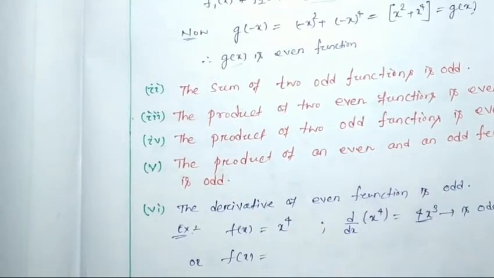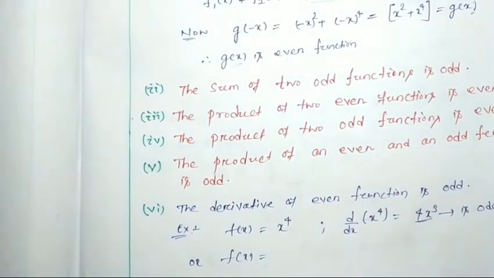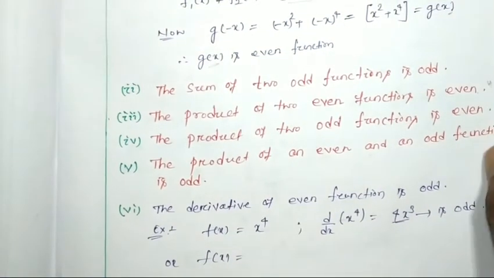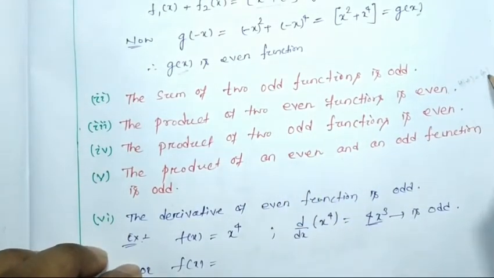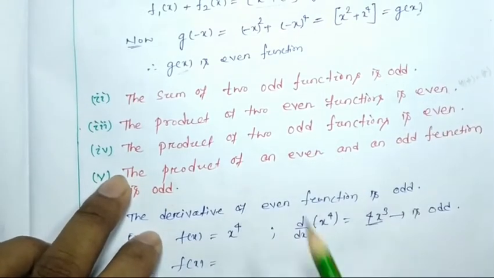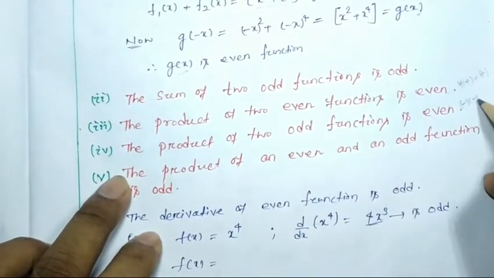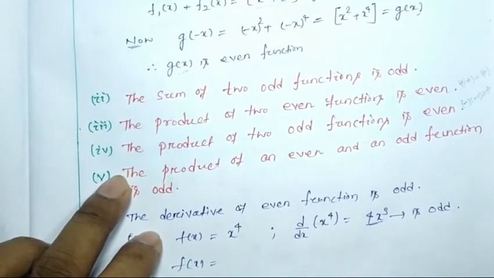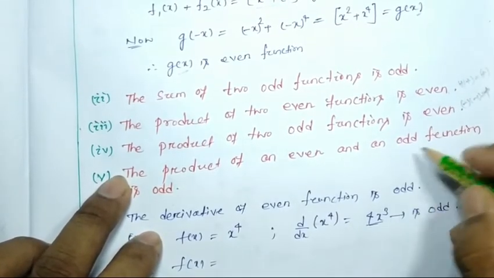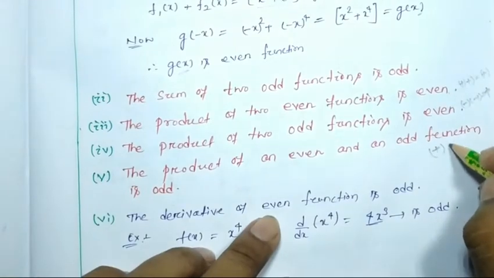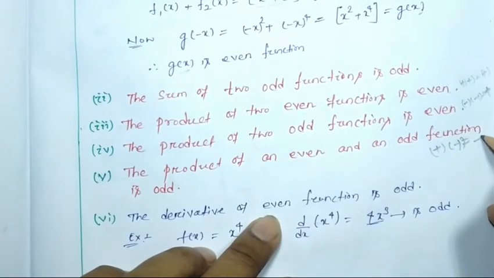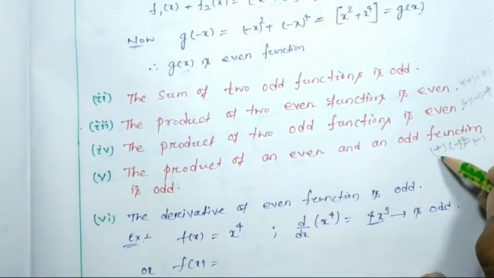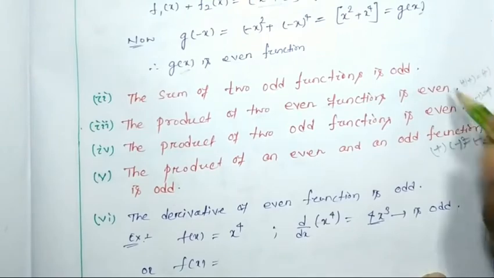Here you can think of plus into plus is equal to plus, for the product of two even functions. For the product of two odd functions, minus into minus equal to plus. And even into odd will be odd, so plus into minus equal to minus. You can consider it like that.